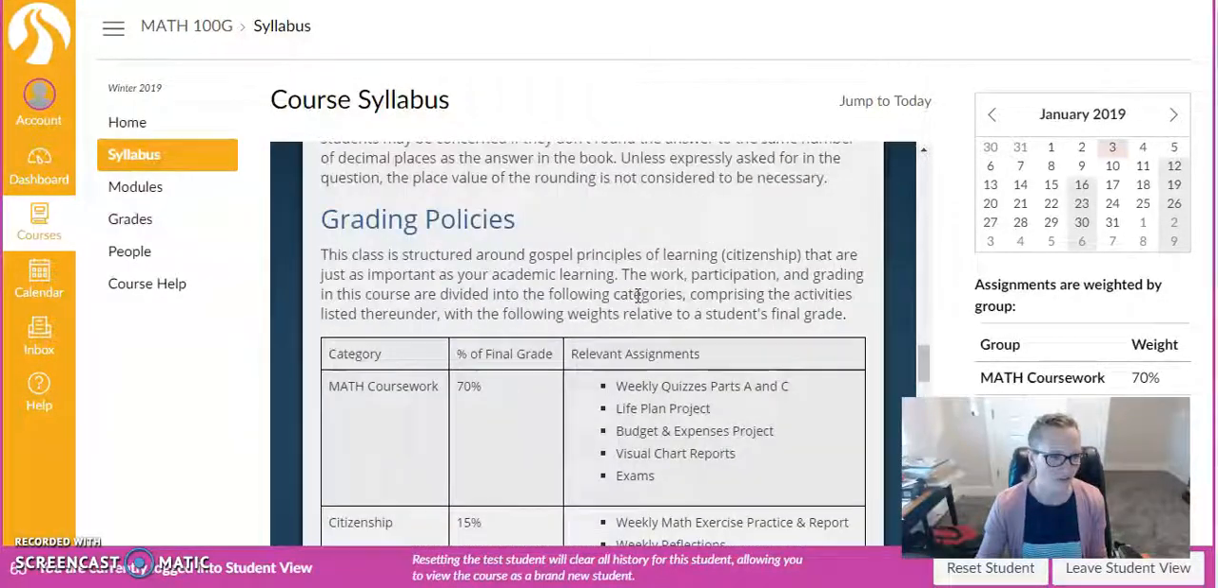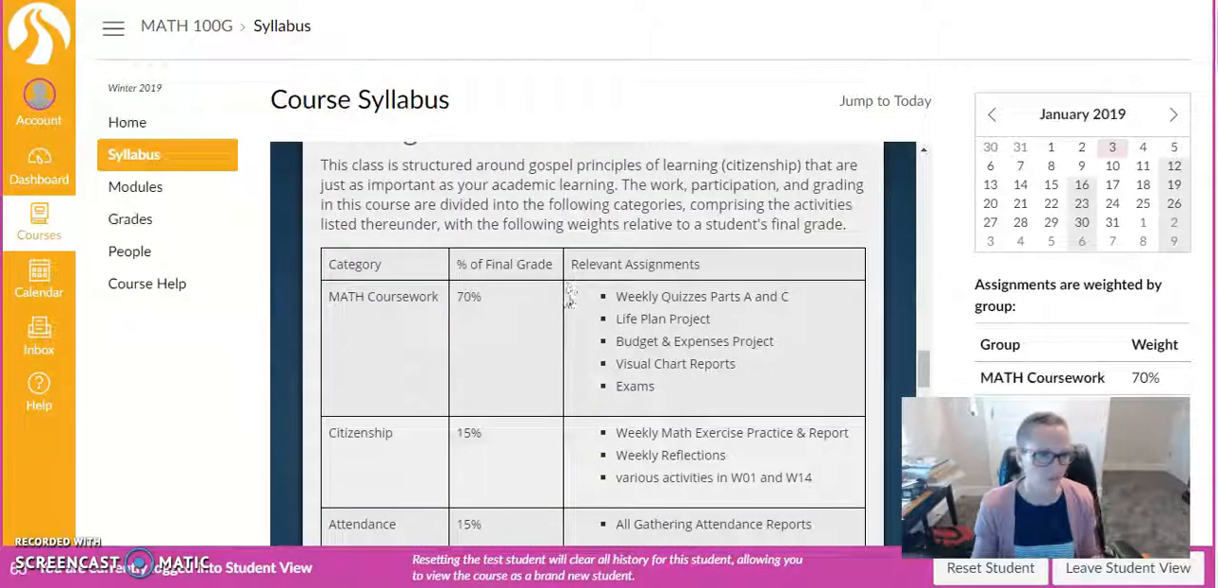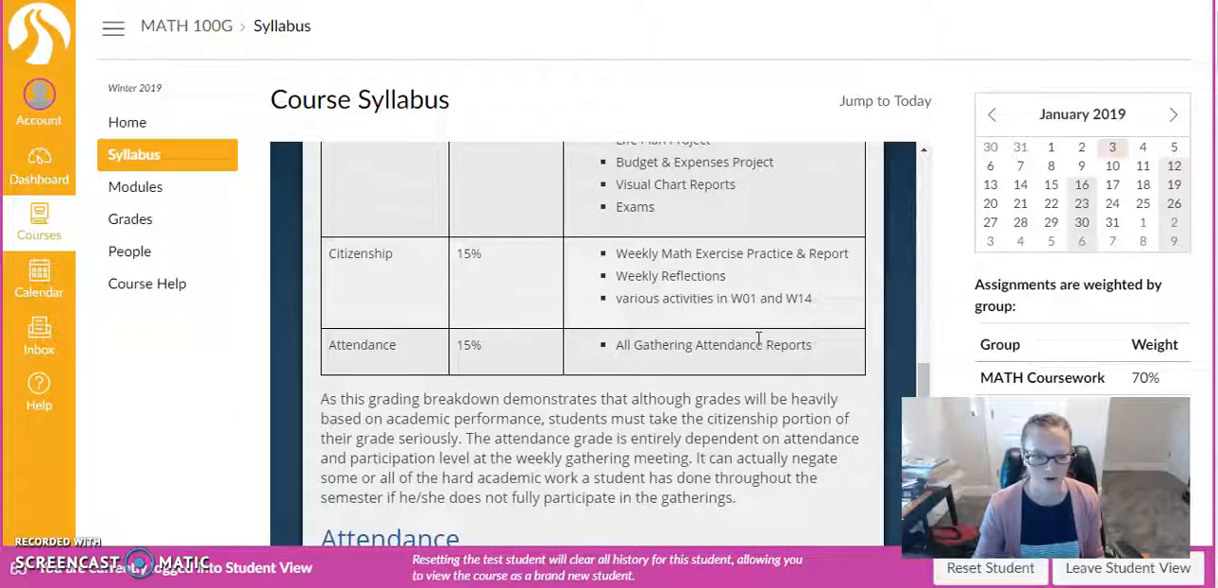Alright, some other things I wanted to touch on. Right here, your grading policies. Your assignments are divided into 3 categories. You have your math coursework, and this is a big chunk of your grade, 70%, and these will be quizzes and projects and exams and things like that. You'll also have citizenship assignments, and these will be exercise practice and report assignments, reflections, and a few other things like that. And then you also have attendance, of course, and that's just reporting on your gathering attendance.